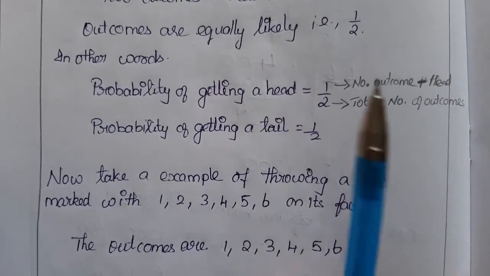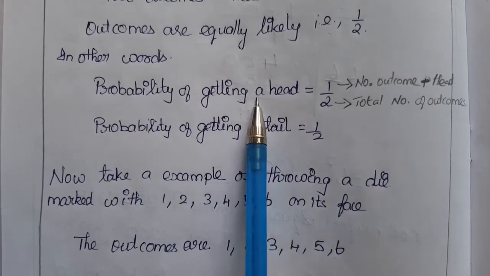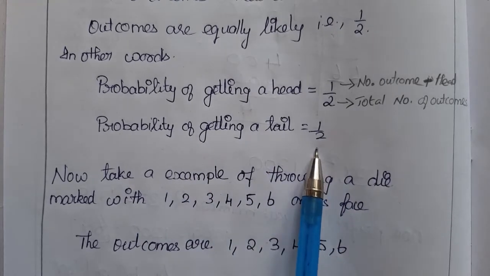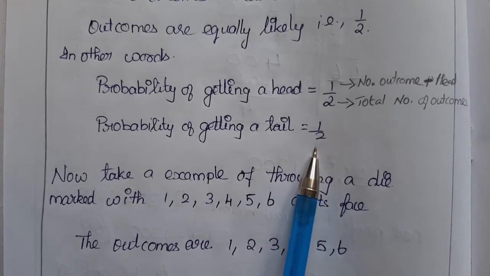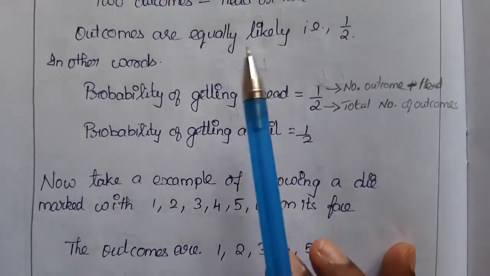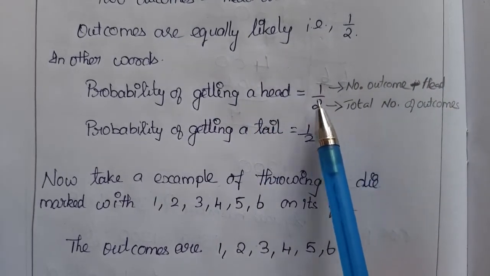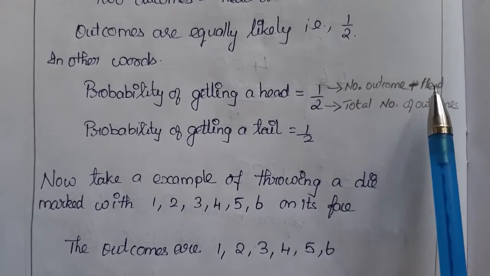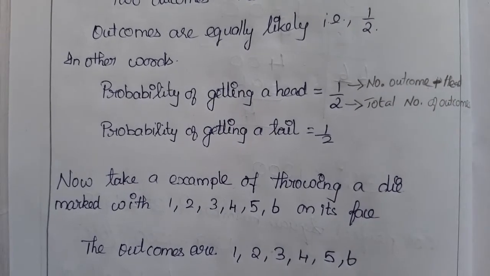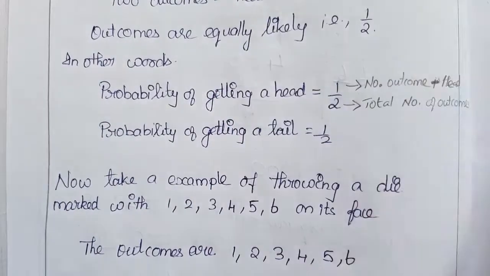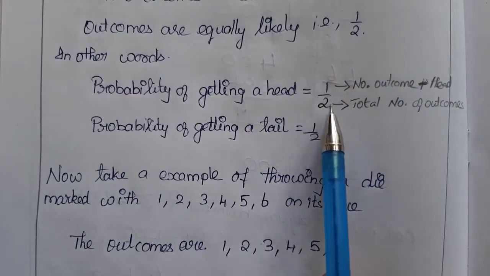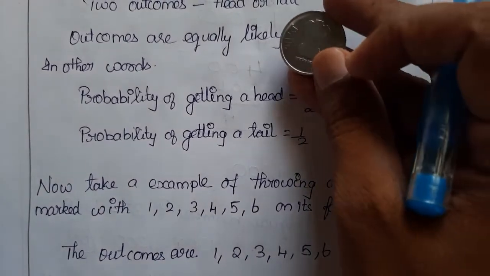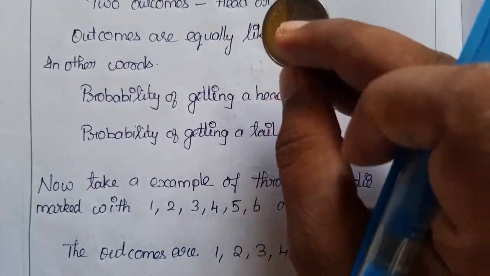In other words, we will call it the probability of getting a head is 1 by 2. The same way, the probability of getting a tail is 1 by 2, right? Half. If you observe carefully, the numerator is 1 and the denominator is 2. The numerator says the number of outcomes for head. How many heads are there to fall? Only one, right? So 1 divided by the denominator, which is the total number of outcomes. Totally, how many outcomes will we get from this coin? Either head or tail, so there are 2 outcomes.